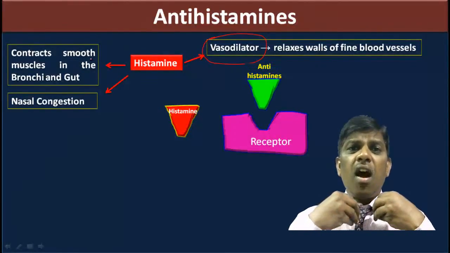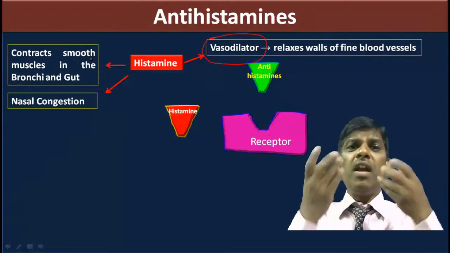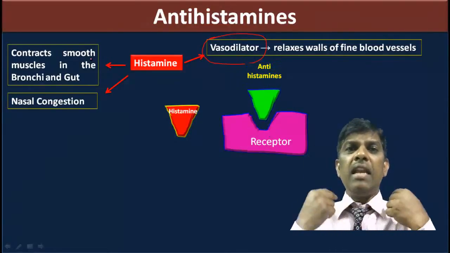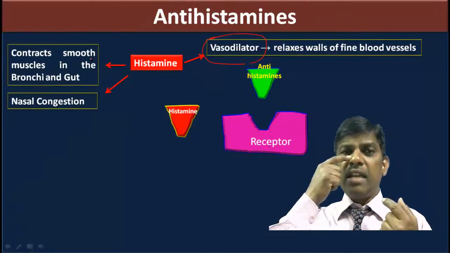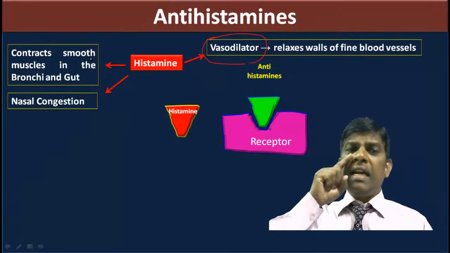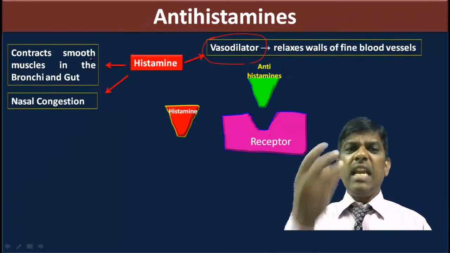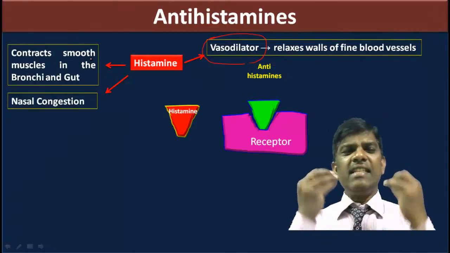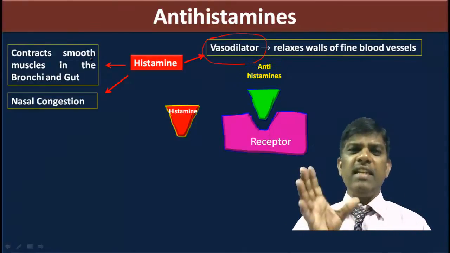There will be dyspnea, which means you cannot breathe properly. You will get a cough, an allergic cough. And not only that, in the nasal layer, this histamine goes and makes congestion. It secretes nasal juices. So this is how this histamine disturbs all these things.